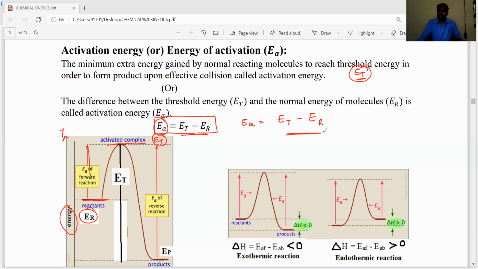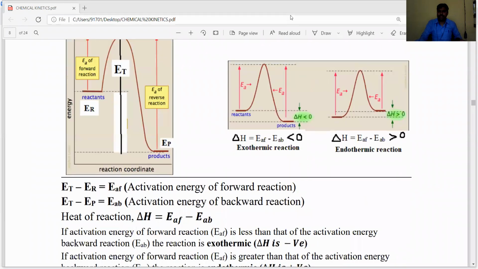Let's see the graphical representation for exothermic and endothermic reactions. Let's see, dear students. It's very, very important, this graphical representation. For example, this is the potential energy, dear students. These are the reactants, the energy of reactants. This is the energy of products. If the energy of reactants is more, then this is called the activated complex or ET.